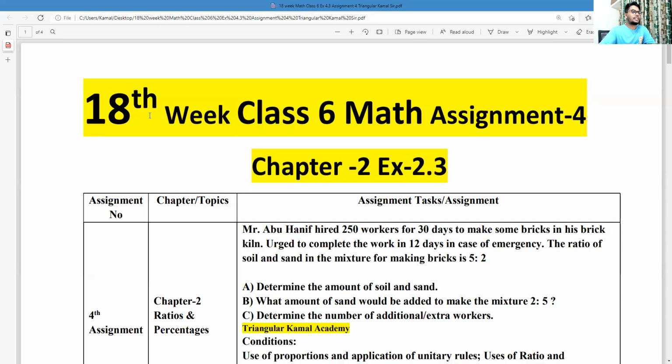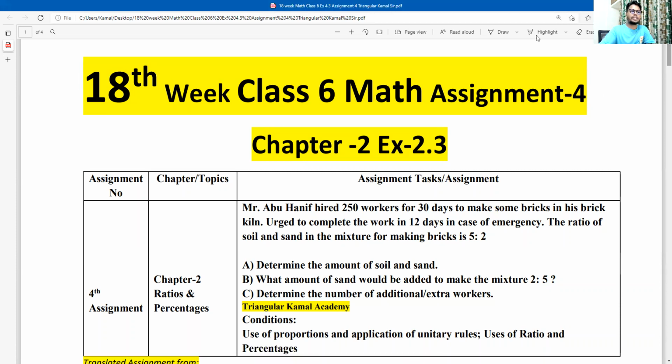The assignment title is 18-week class 6 math assignment, assignment number 4. So first see the question properly, then inshallah you will try to answer here.